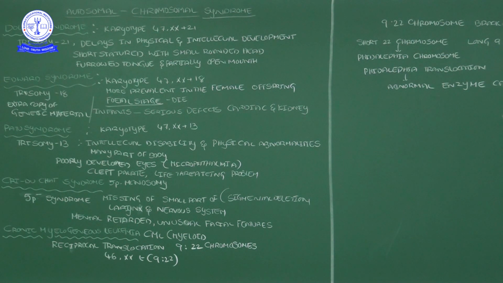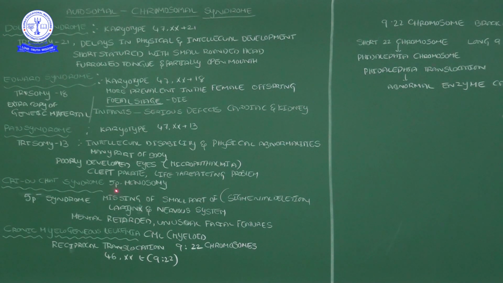Monosomy we know: trisomy means one extra chromosome over the diploid, while monosomy means one chromosome is lost. Basically diploid means two sets of chromosomes, and if one chromosome is lost, that is a monosomy.